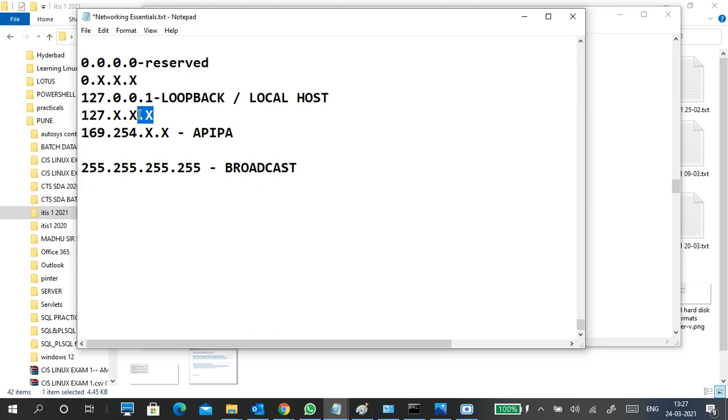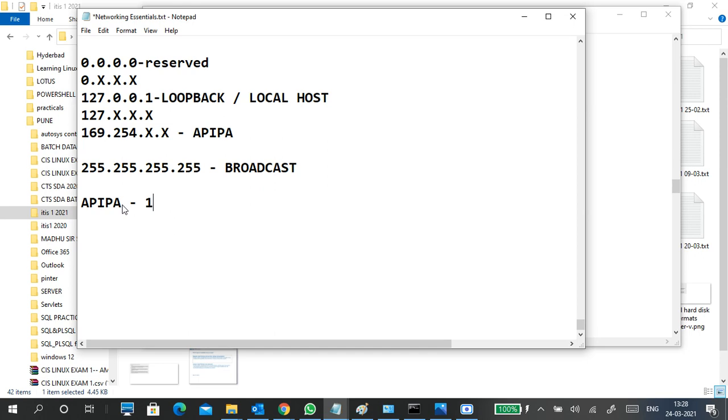Anyway, we don't use the 127 series in the network, and of course we don't use the 169.254 series either, because it's an APIPA series, automatic private IP address. When you fail to get an IP from DHCP, the system automatically assigns an IP address to itself. That IP address we call APIPA. So when you see an APIPA address on your system, it means you are not getting a proper IP address.